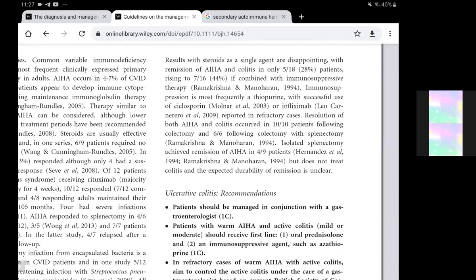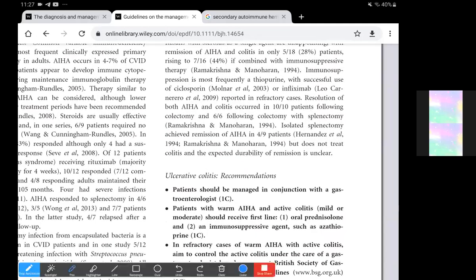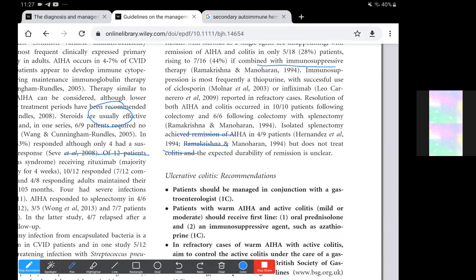However, steroids combined with other immunosuppressants like cyclosporin or thiopurine and or infliximab work better. The important immunosuppression is most frequently a thiopurine, with successful use of cyclosporine or infliximab.